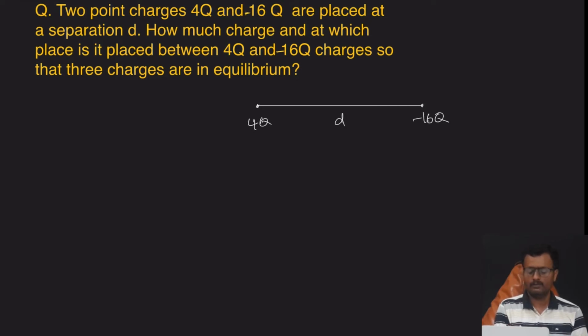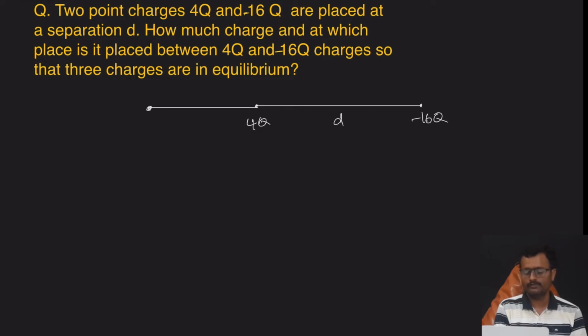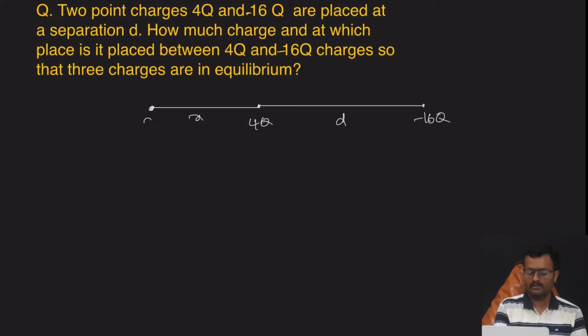The third charge should be placed outside the 2 charges so that it is in equilibrium. Suppose it is x from 4q. Let the charge be small q. Here the given charge is plus q, so the notation should be different from the given charges.